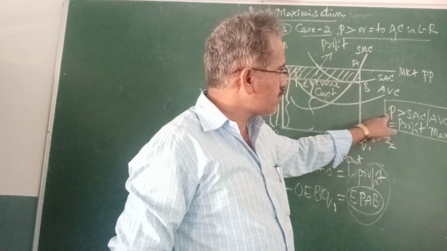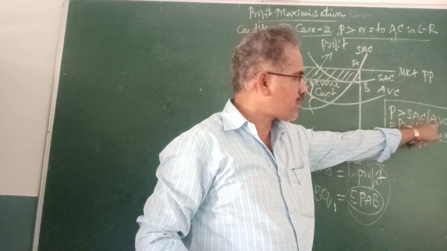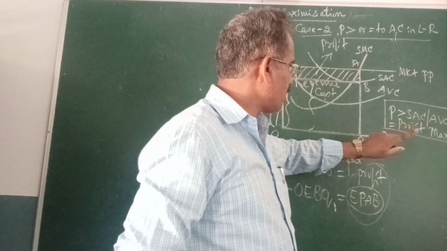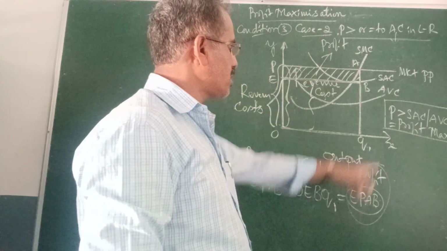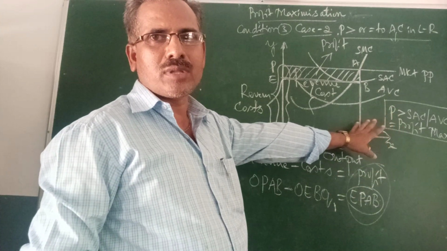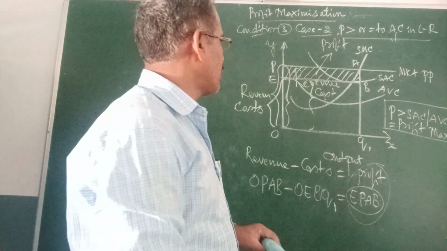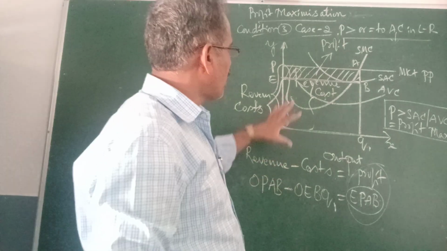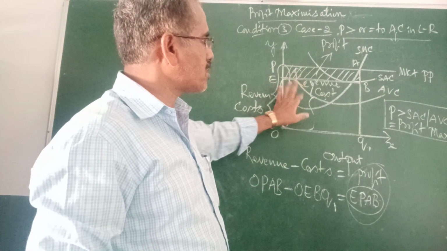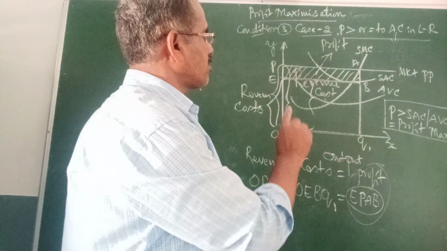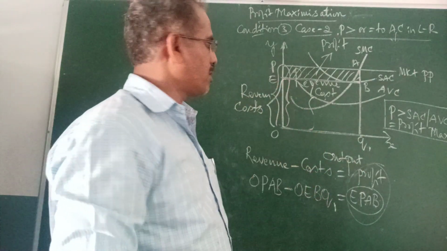Our price must be greater than short-run average cost and average variable cost for profit maximization to be achieved. When there is more revenue and less cost, the firm automatically gets maximum profit in the short run.